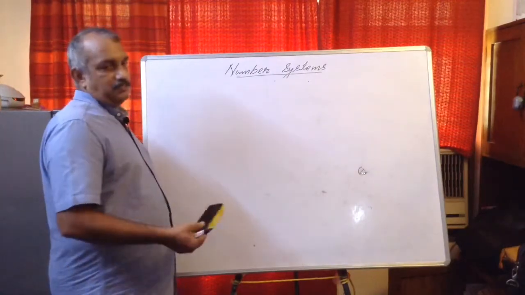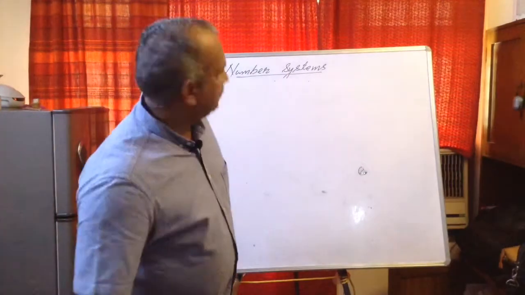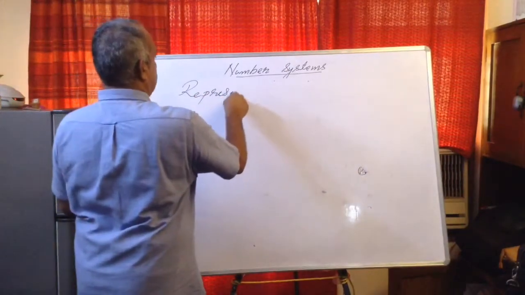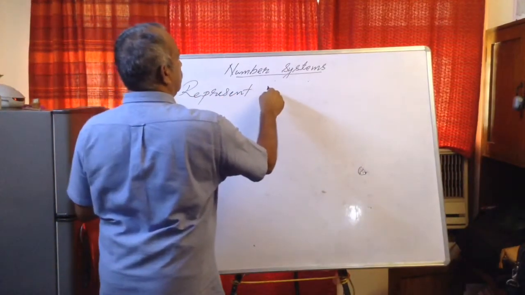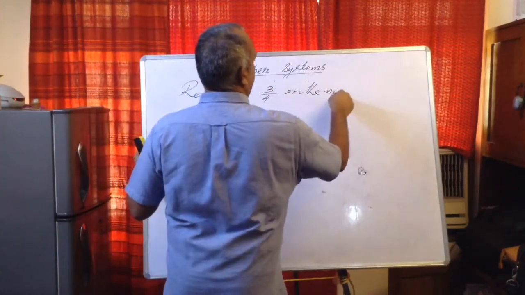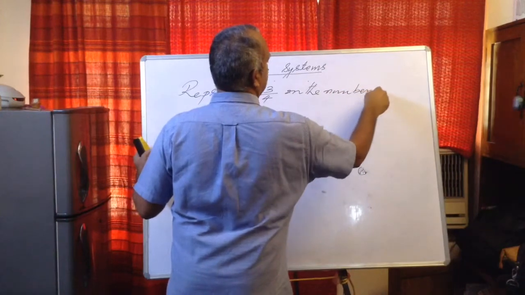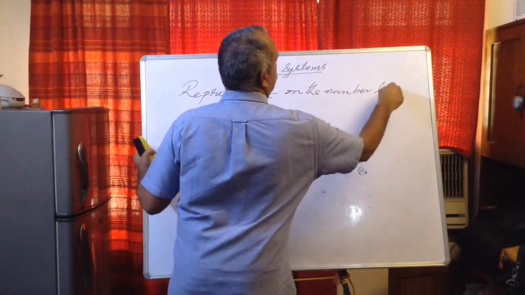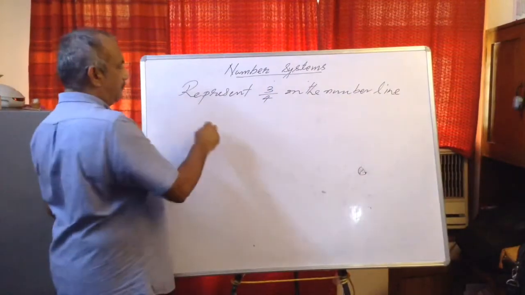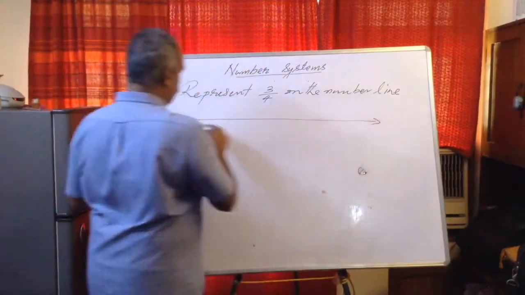So, rational numbers. Now, the first question is: represent say 3 upon 4 on the number line. This you have learned in smaller classes. It means you have to show that there is a point on the number line which represents 3 upon 4. So, we will draw a line. There are two methods.